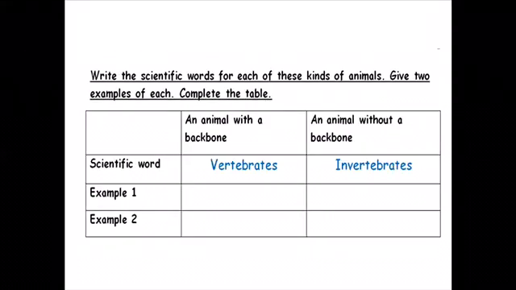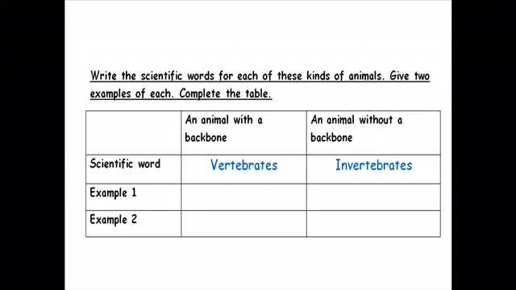Yes. An animal with a backbone is called a vertebrate animal. So, vertebrates. An animal without a backbone is an invertebrate. Well, give me examples. Remember, last time we studied invertebrates and vertebrates.